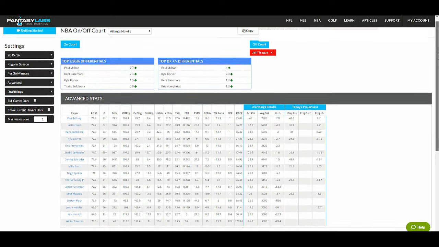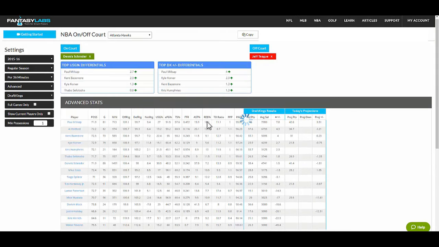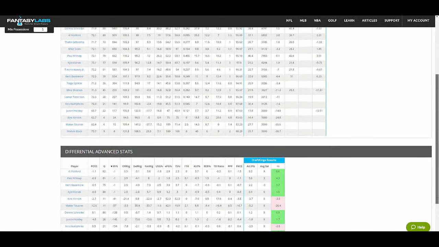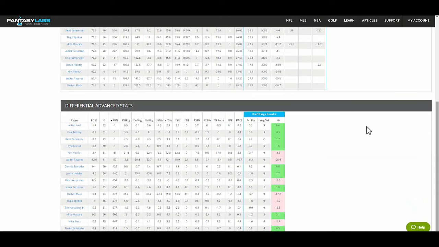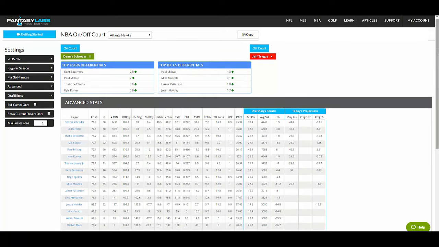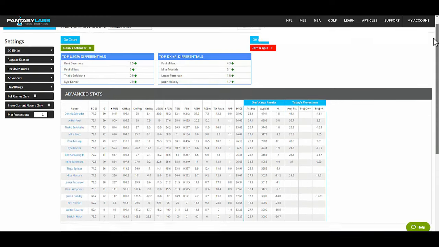And so you can set a bunch of parameters here. You can do other filters, use multiple players on both sides, see who benefits the most. And obviously there's a lot of late breaking news in NBA, and with this you get to just visualize who is the beneficiary and who is maybe in a worse spot when a guy is on or off the court.